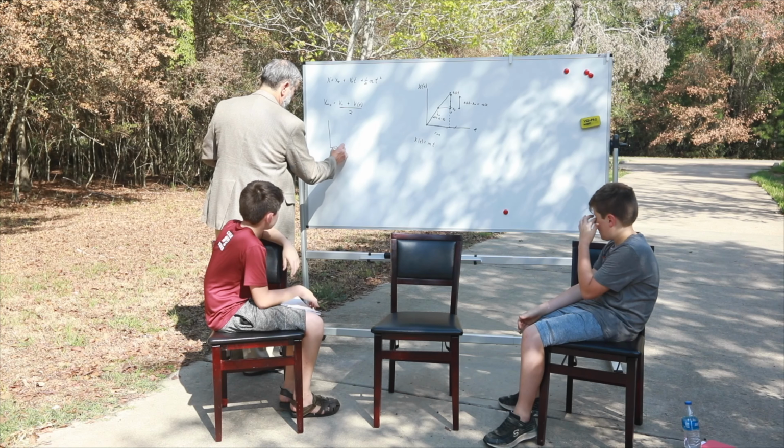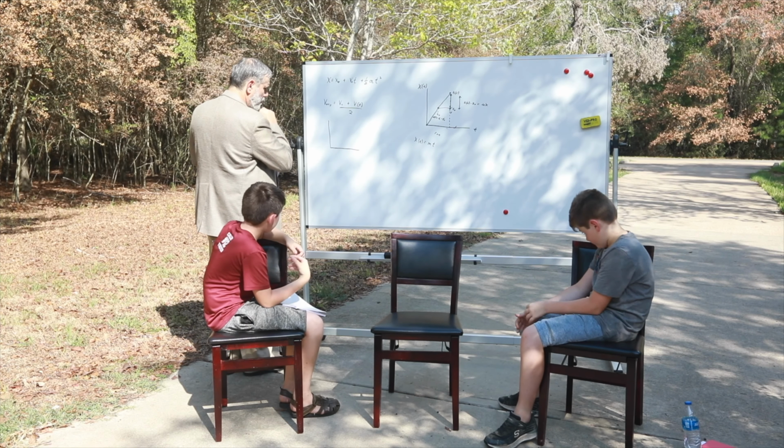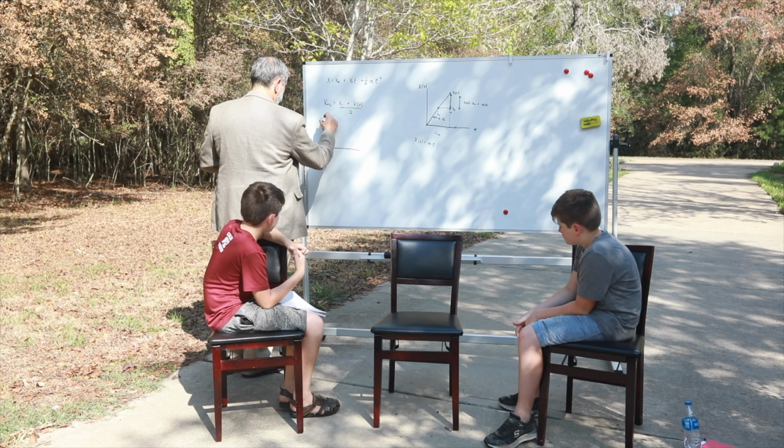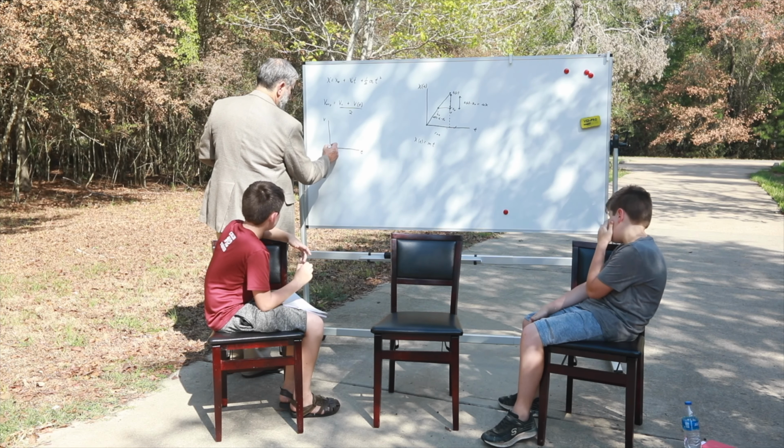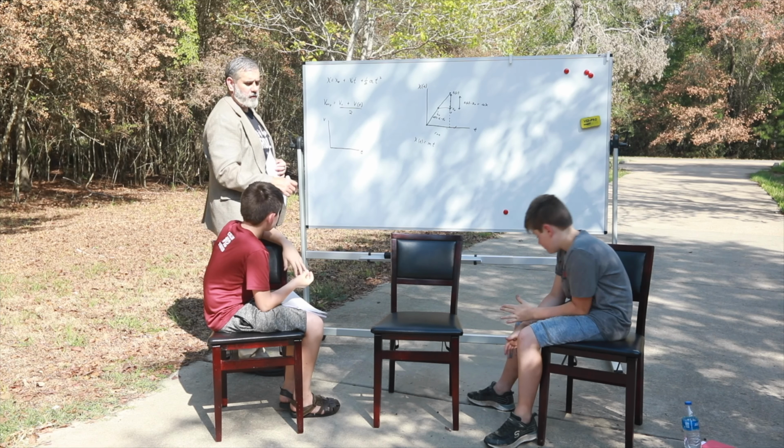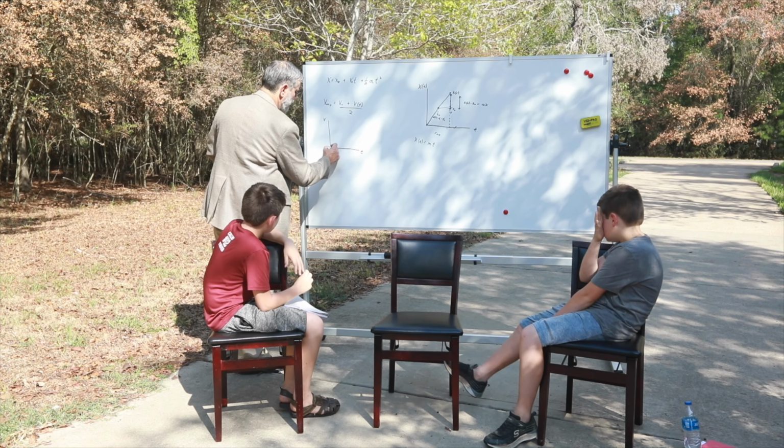Let me show you a case, okay? Let this be a velocity versus time graph. Now let's assume we have a constant acceleration. That means that our velocity will be increasing linearly.